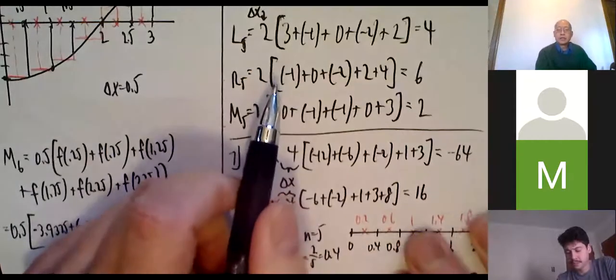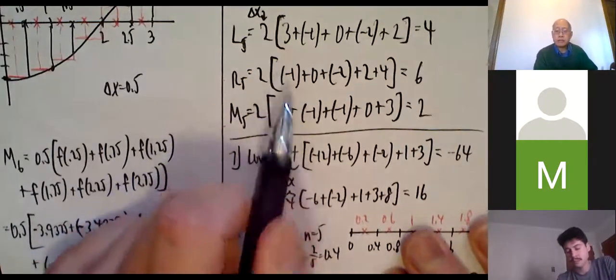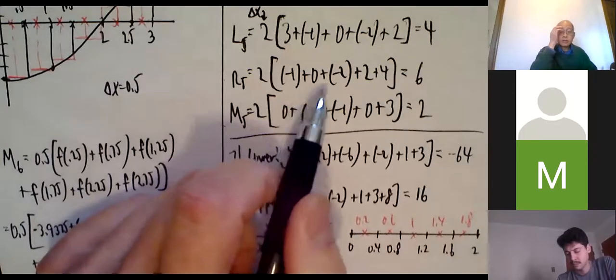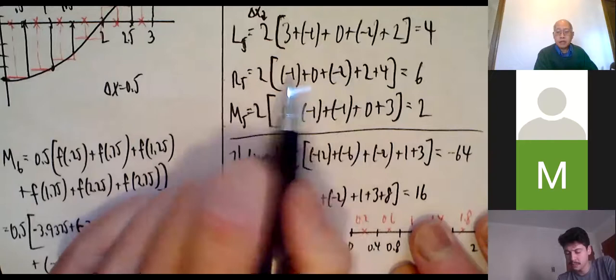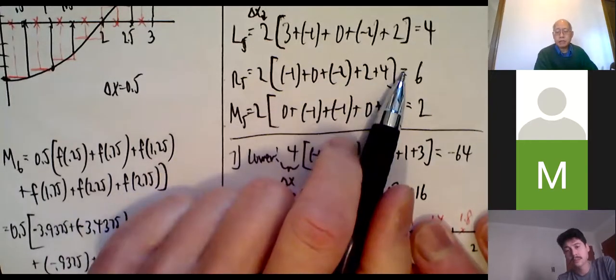Those are the numbers that I just said. Sorry, I can't show you both at the same time. -1, 0, -2, 2, 4. Okay, these two cancel out. -1 plus 4 is 3. 3 times 2 is 6.